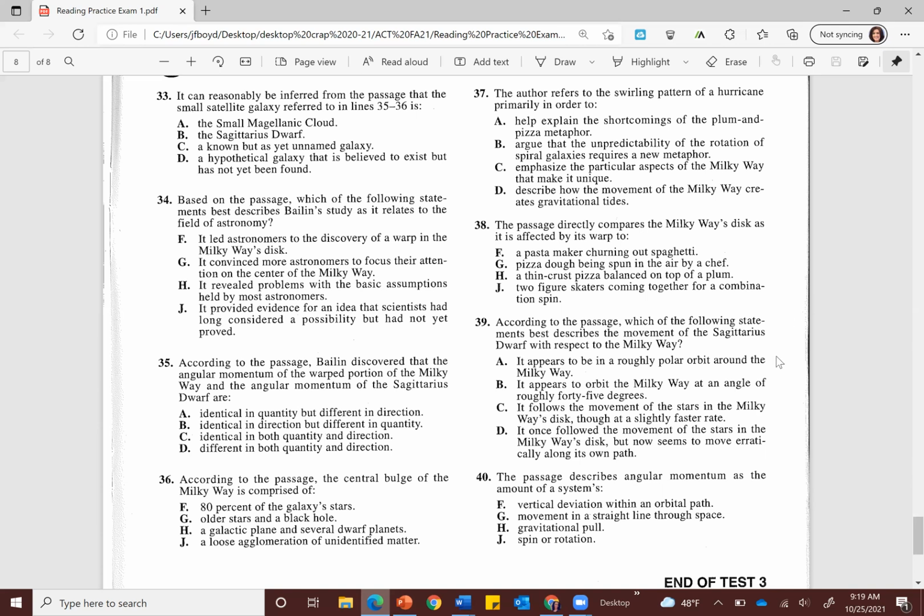Number 39, according to the passage, which of the following statements best describes the movement of the Sagittarius dwarf with respect to the Milky Way? Take a moment and see if you can't find the right answer.